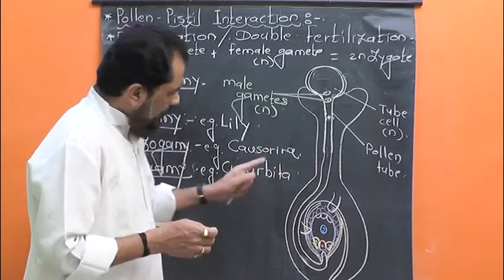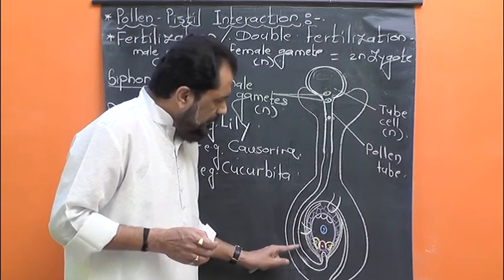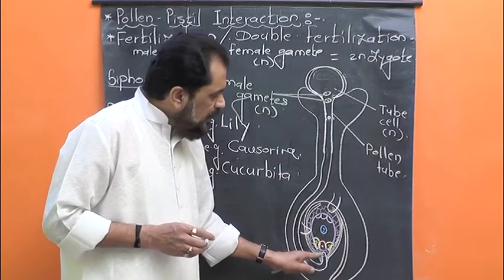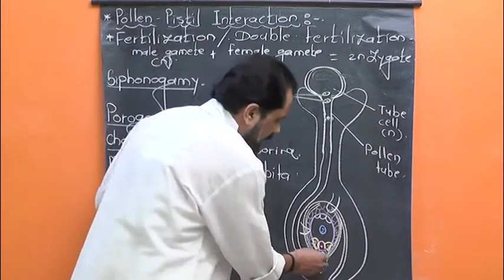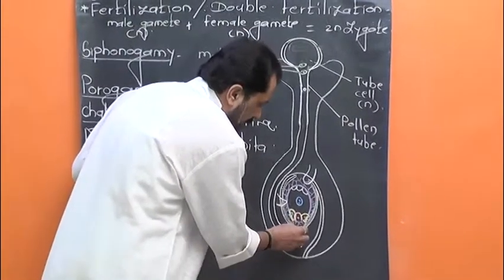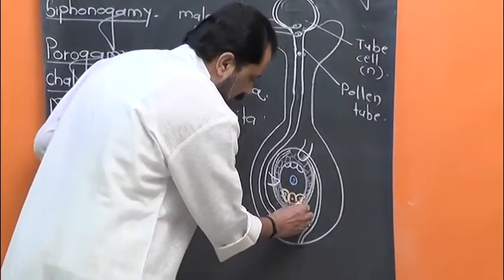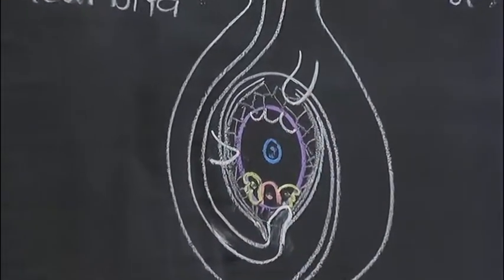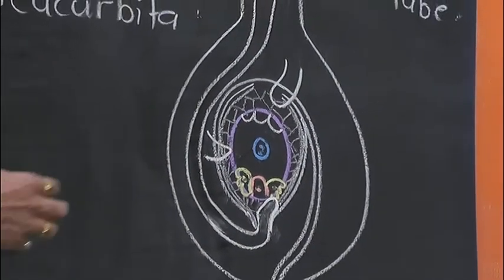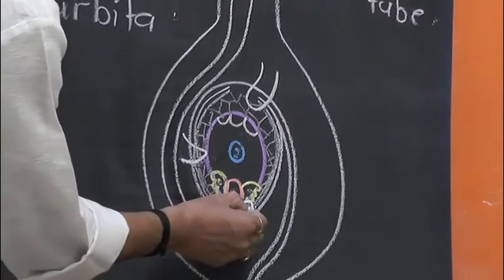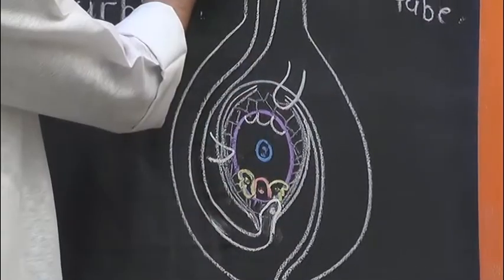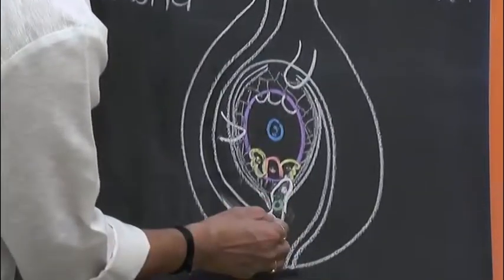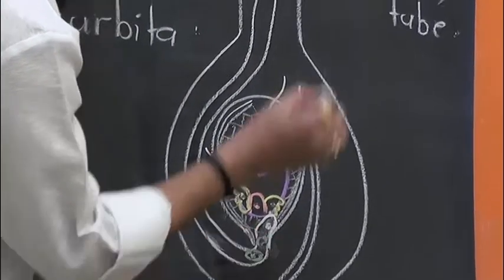Now, when the pollen tube enters into the ovule through micropyle, it pushes the nucellar tissue and reaches near the egg apparatus. As we know, this pollen tube carries a tube nucleus at its tip and two haploid male gametes.